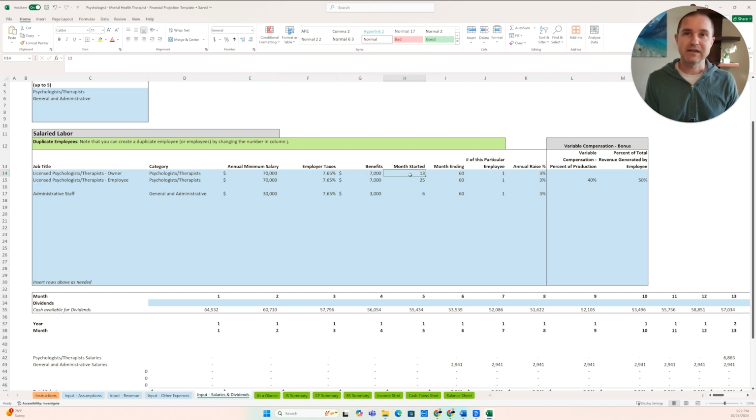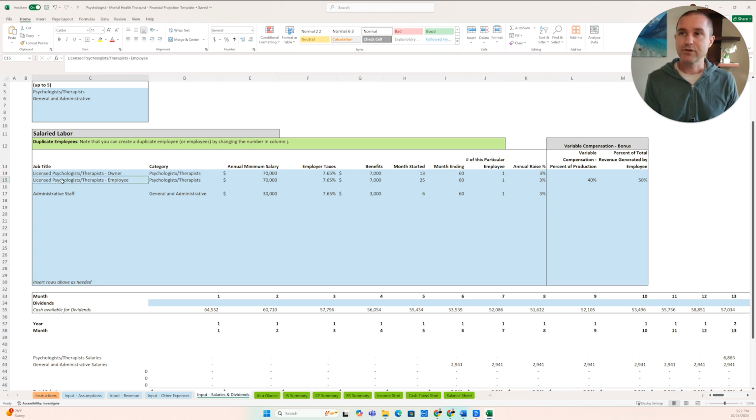And in this example, we said we're actually not going to start the minimum salary till month 13. So again, maybe you can't afford to take that salary as you're just starting out the practice, but by month 13, year 2, you're hoping to be able to take that minimum salary here. So you can also set benefits and employer taxes. You can set an annual raise rate as well.